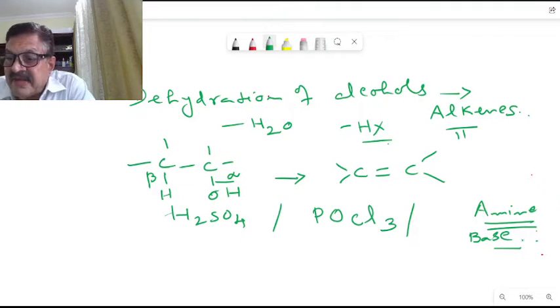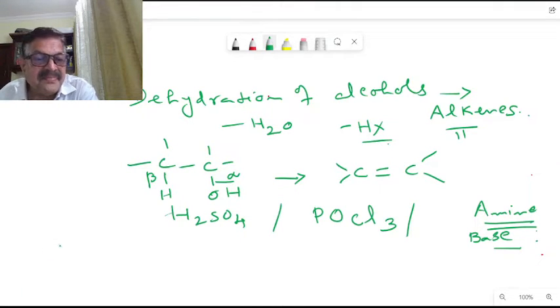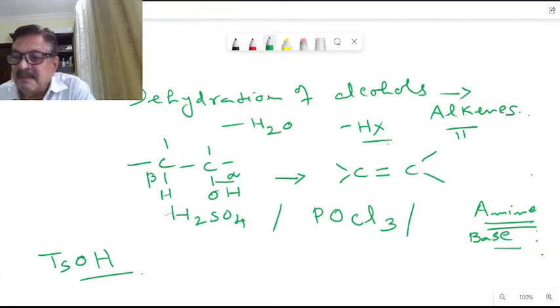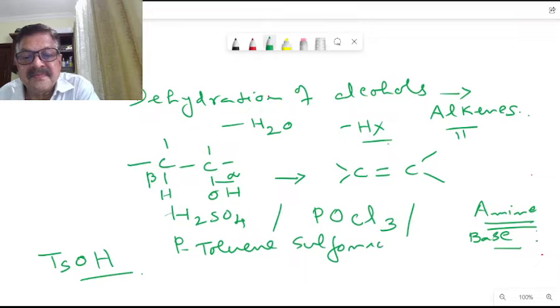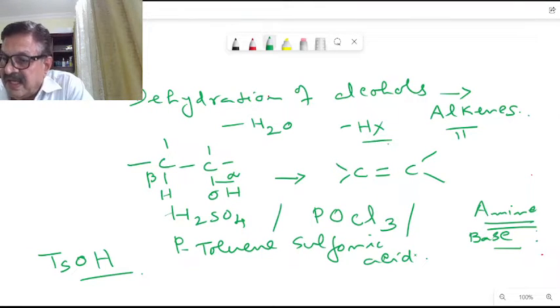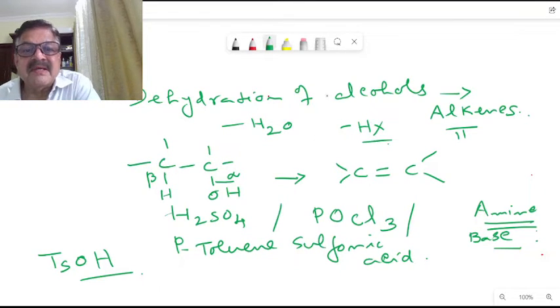Then there is another reagent, TsOH. What is TsOH here? That is para-toluene sulfonic acid. The short form we write is TsOH. Now let us see an example of how this dehydration reaction takes place.